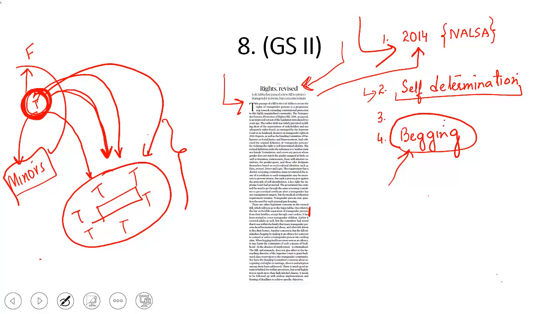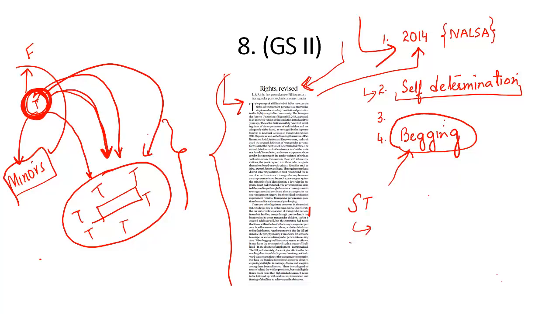Dr. Shashi Tharoor has a few other concerns about this transgender bill, which are not mentioned in The Hindu editorial. Number one, Dr. Tharoor says there should have been an amendment in this bill so that the syllabus of schools and colleges is amended in such a manner that students learn about the LGBT community and their rights, so that teachers are trained to ensure that transgender persons and gender non-conforming children are not discriminated against. That is one thing Dr. Shashi Tharoor argues should have been mentioned in this bill.